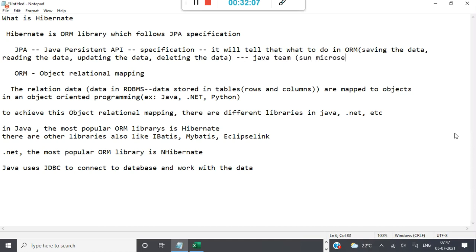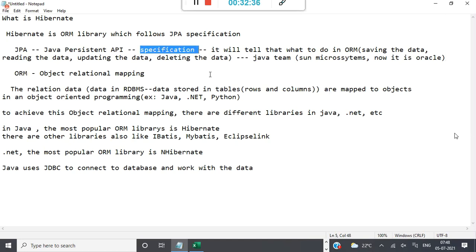Earlier it used to be Sun Microsystems, and now Oracle has taken that. So JPA provides some specifications, like what to do in ORM: saving the data, reading the data, updating the data, deleting the data. To achieve this ORM, this object relational mapping,